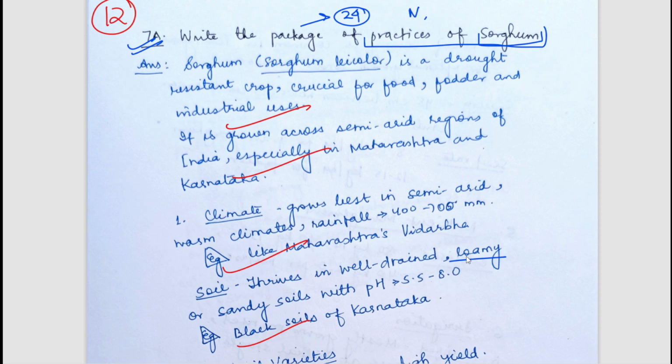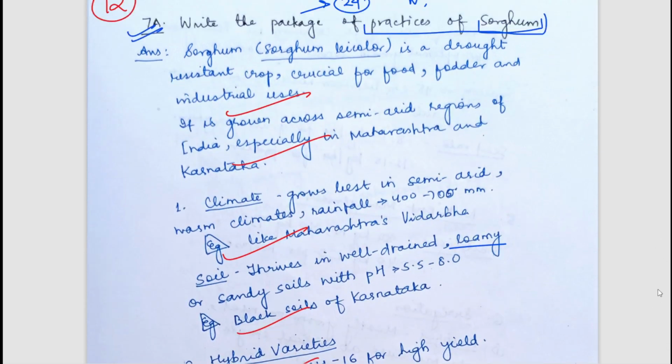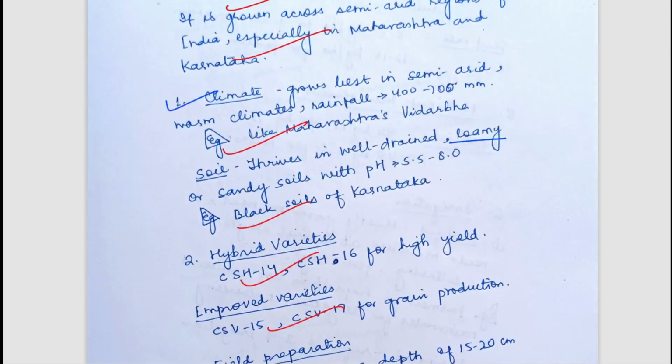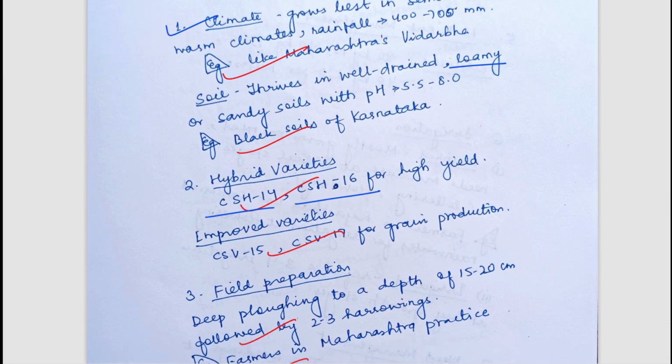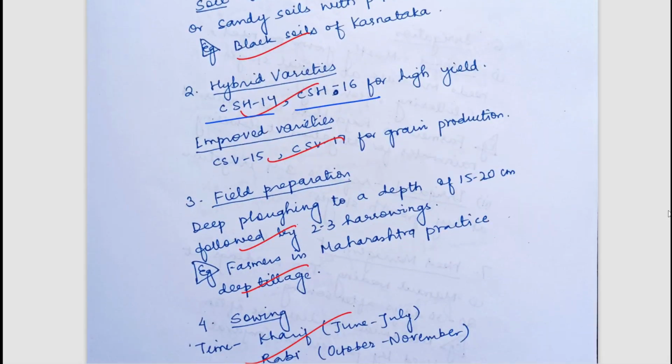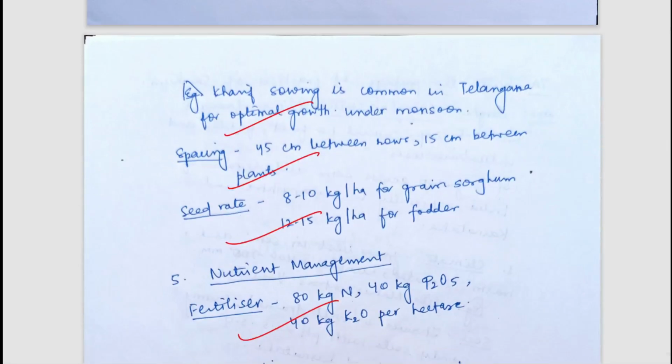For example, loamy soils are suitable for all crops, fertilizer amendments for cereals are similar, for millets are similar. So all these things can be kept in mind. I have talked about these things at different times, so that could be very helpful to you. So climate has been mentioned, the soil has been mentioned, hybrid varieties such as CSH 14, CSH 16 have been mentioned, improved varieties have been mentioned. So we all know the structure of package of practice. You can simply pause and read it.